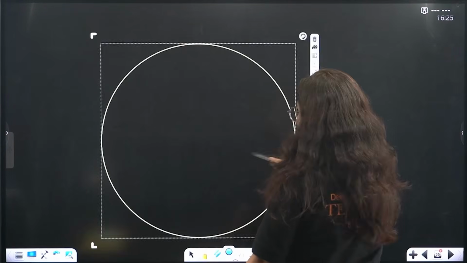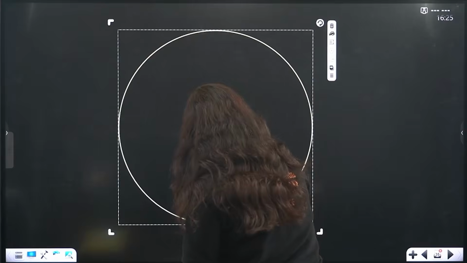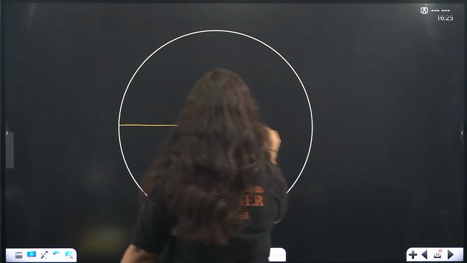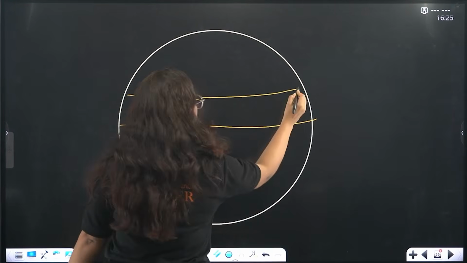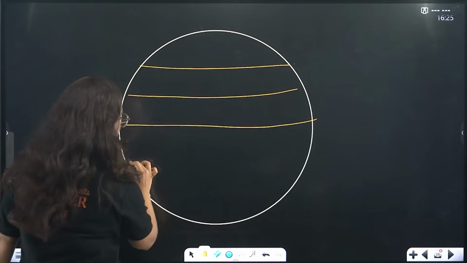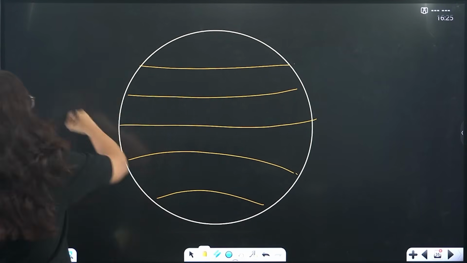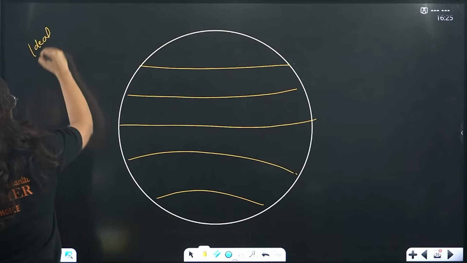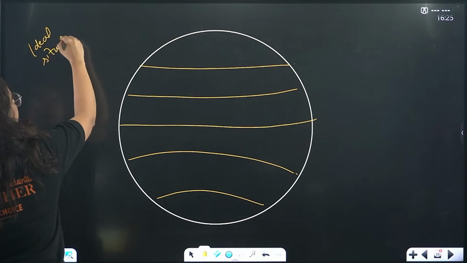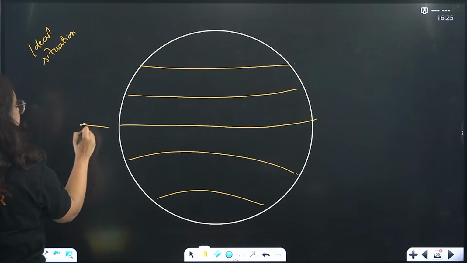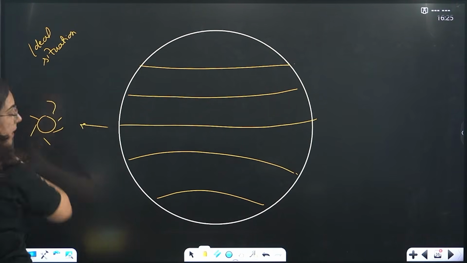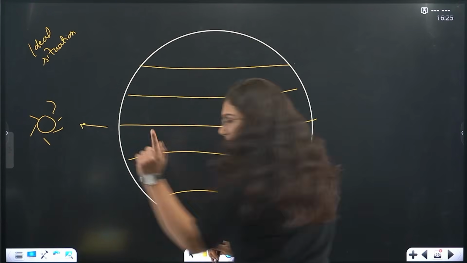Now, what is that concept, ma'am? Back towards the earth. Sorry. Equator, Tropic of Cancer, Arctic Circle, Capricorn, Antarctic Circle. Beta, what I am going to tell you is an ideal situation when the sun is directly overhead the equator. Yes, it happens two times in a year.